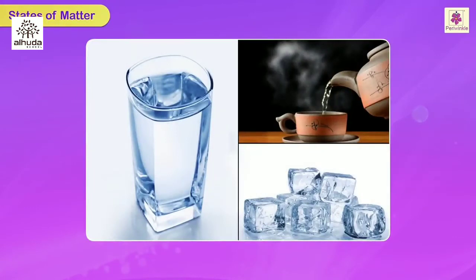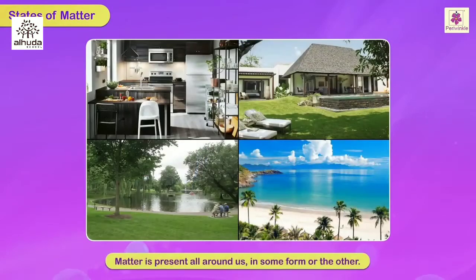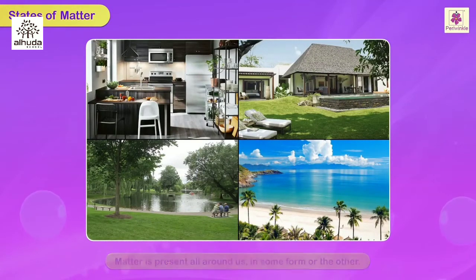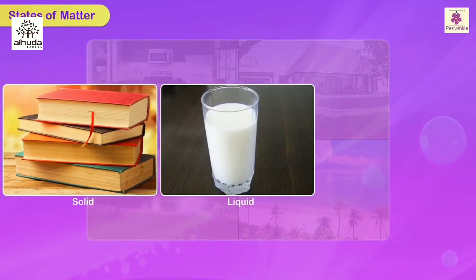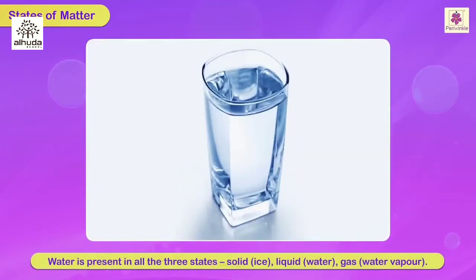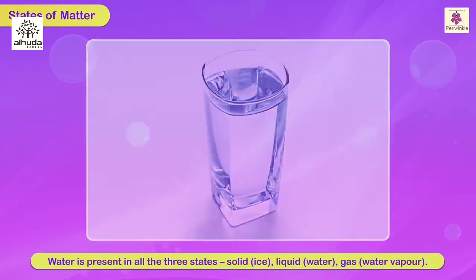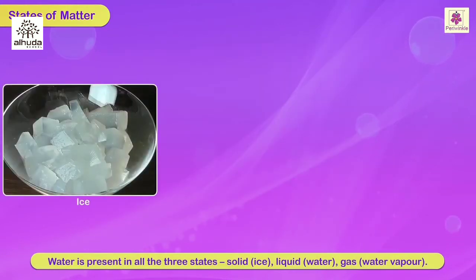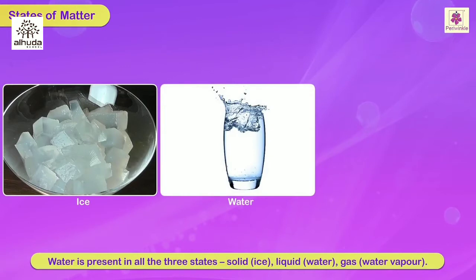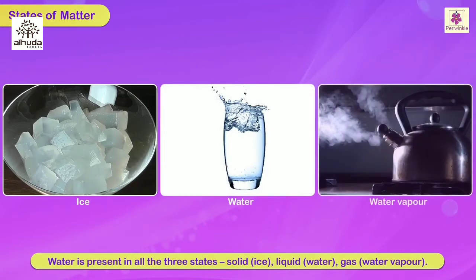States of matter. Matter is present all around us in some form or the other. It exists in 3 states: solid, liquid, and gas. Water is present in all the 3 states: solid, that is ice; liquid, that is water; and gas, that is water vapor.